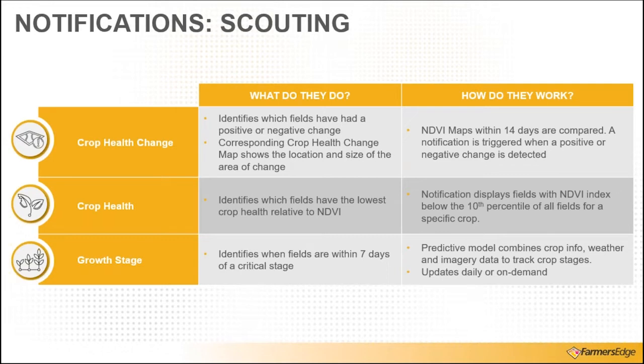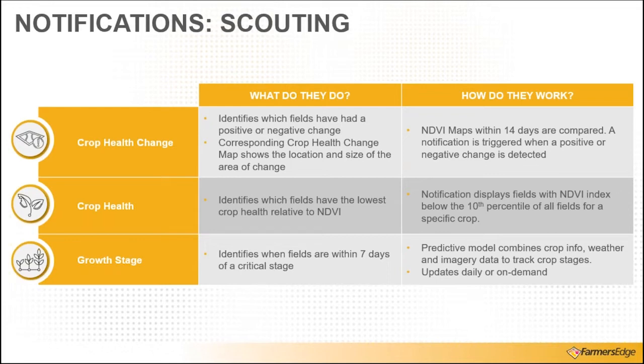There could be something that is more causing a reduced potential within that field overall compared to the others that we may want to investigate. So I like to treat the crop health as an indication of which fields to pay closer attention to, and then the crop health change to focus where in those specific fields.